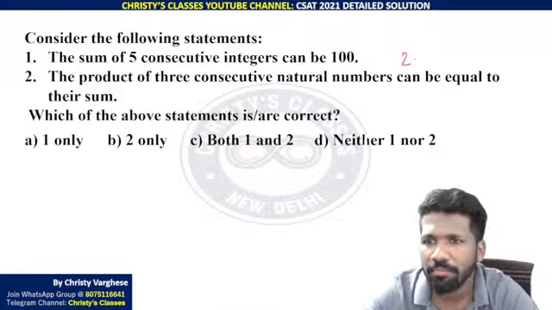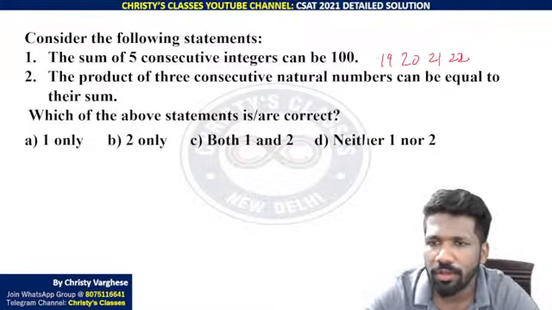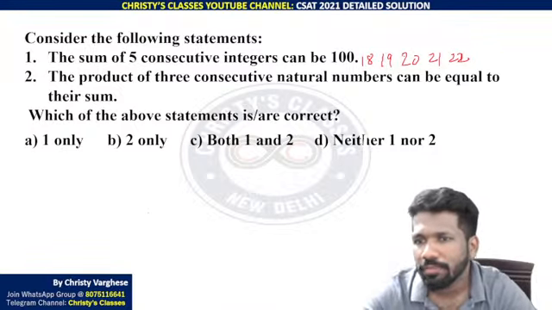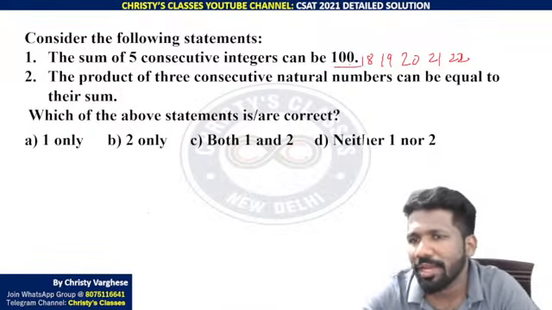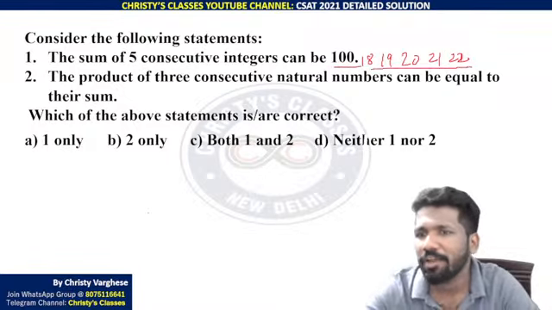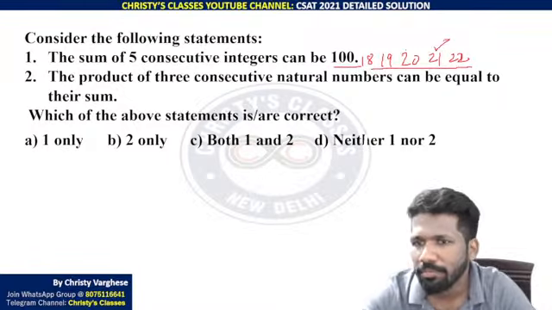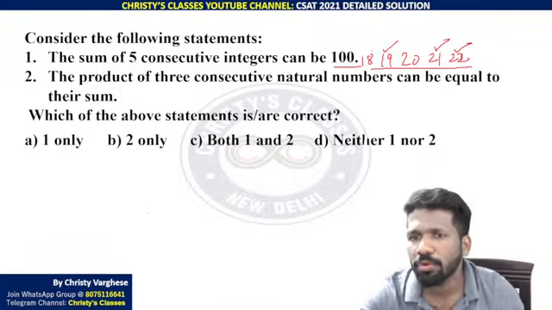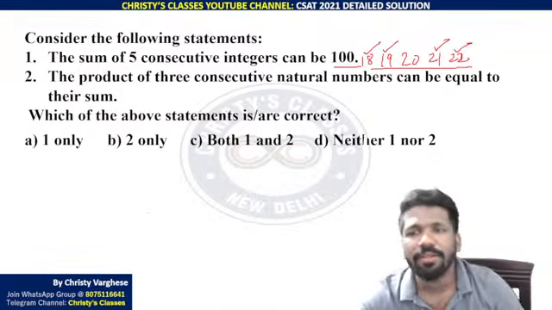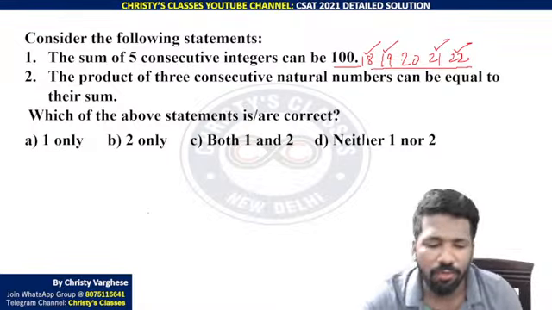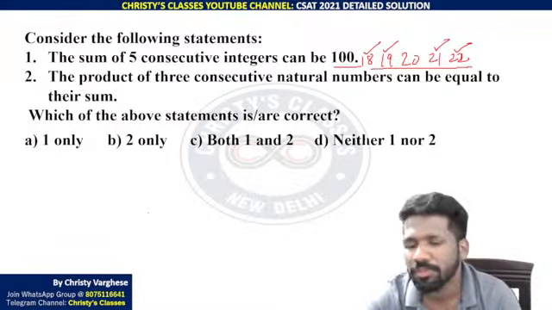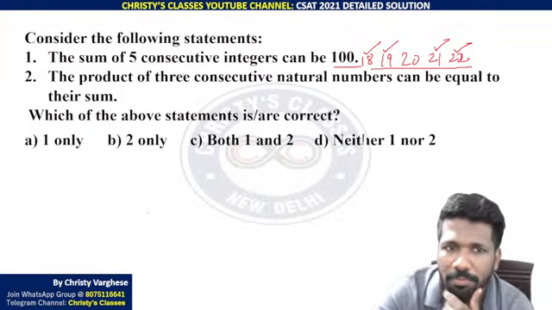Take the middle number as 20. 20 plus 1 is 21, 20 minus 1 is 19, 21 plus 1 is 22, 19 minus 1 is 18. Here it will add to 100, because 5 20s will make 100. This is just like adding 5 20s, because this is 1 more than 20, this is 1 less than 20, this is 2 more than 20, and this is 2 less than 20. That will cancel each other and give you 20 plus 20 plus 20 plus 20 plus 20. So the sum of 5 consecutive integers can be 100 is totally correct.